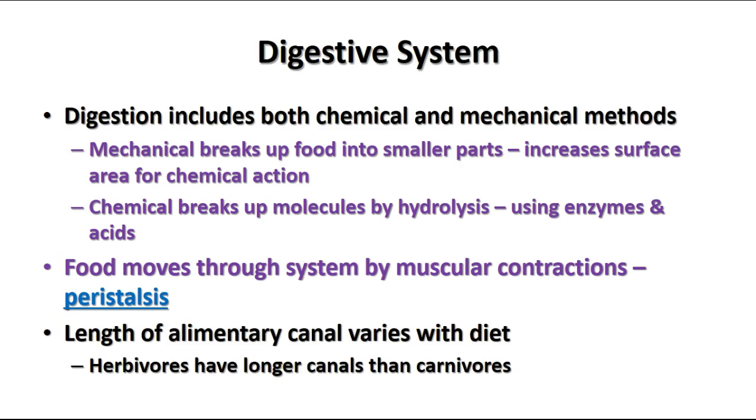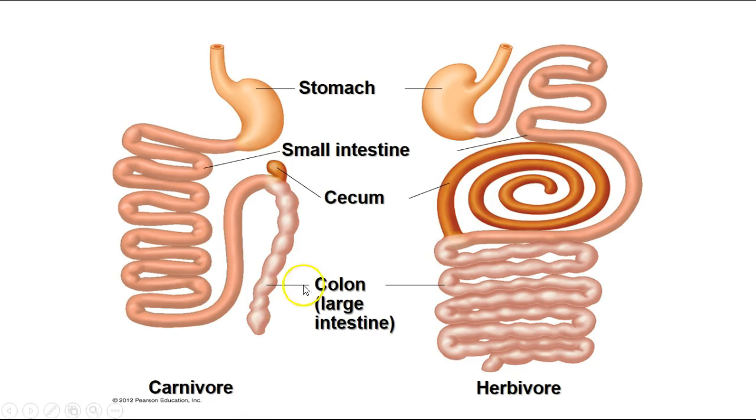The animals that do a lot of digestion of plant material, like cattle and goats and sheep and termites even, have symbiotic bacteria that live in their digestive system to help them to produce the enzymes to break down the food. Here we compare the length of the digestive system of a carnivore and that of a herbivore.